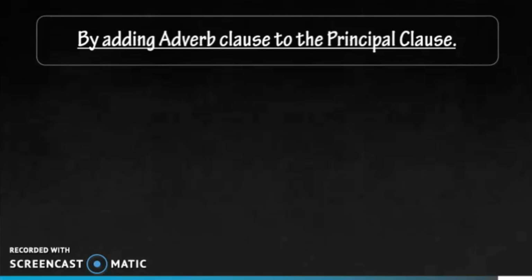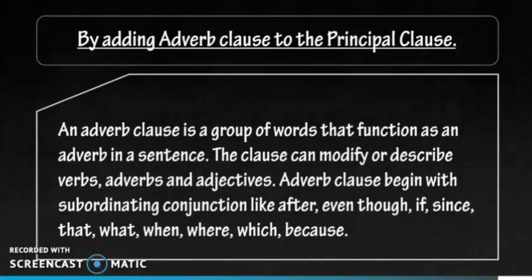So now let's talk about changing a simple sentence to a complex sentence by adding an adverb clause to the principal clause. So what is an adverb clause? An adverb clause is a group of words that functions as an adverb in a sentence. The clause can modify or describe verbs, adverbs, and adjectives. Adverb clauses begin with a subordinating conjunction like after, even though, if, since, that, what, when, where, which, because, etc.